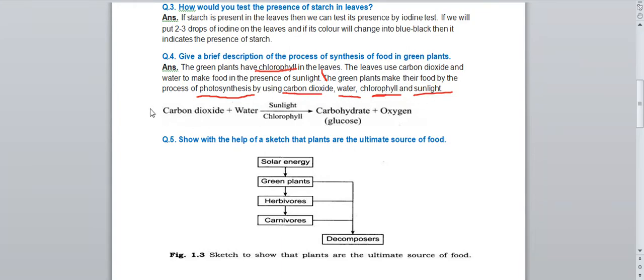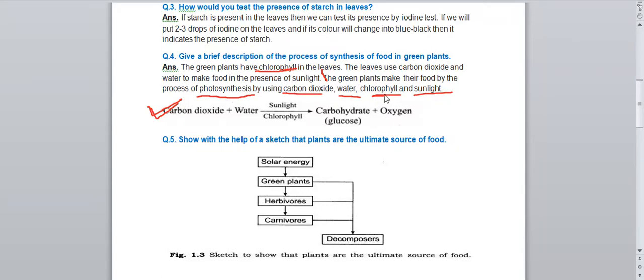And this is the equation for photosynthesis. This is a very important equation for photosynthesis. Generally a question is asked from this one: write the equation for photosynthesis. What do you write? Carbon dioxide plus water, and you have to put one arrow. At the top you can write sunlight, at the bottom you can write chlorophyll. In the presence of sunlight and chlorophyll, what products are formed? Carbohydrate plus oxygen. So whenever photosynthesis occurs, food will be prepared by the plant.